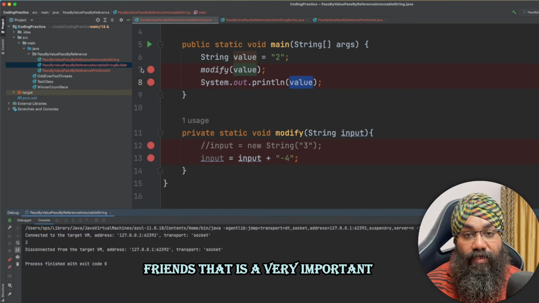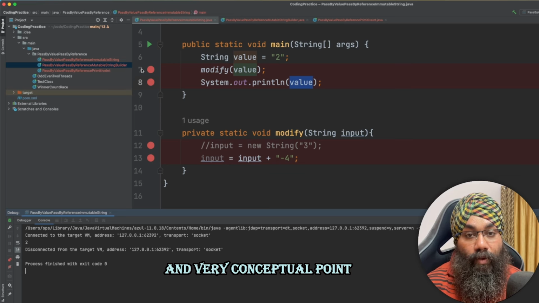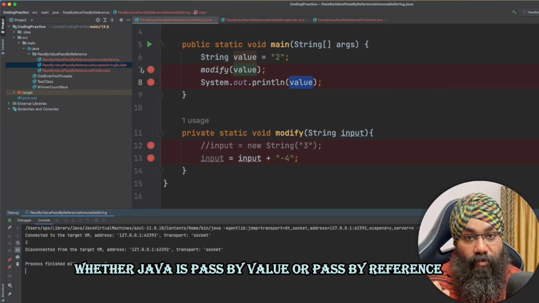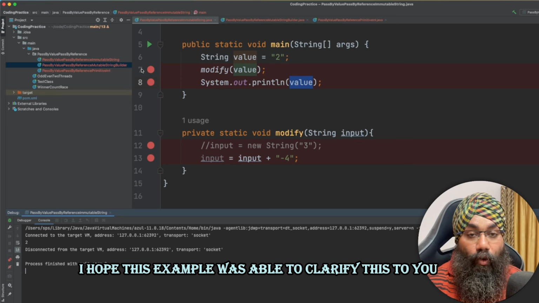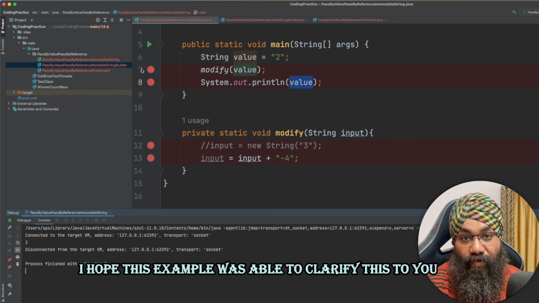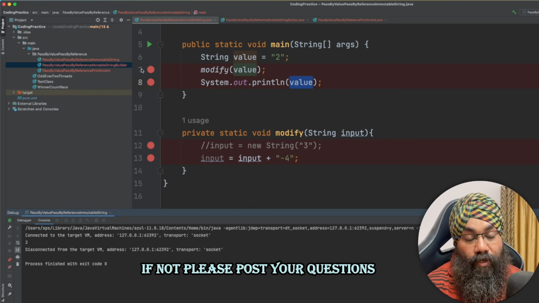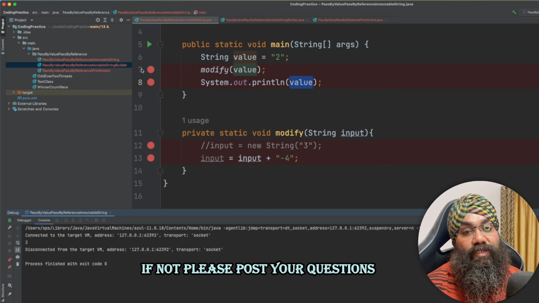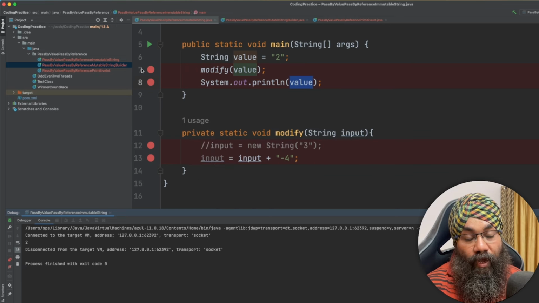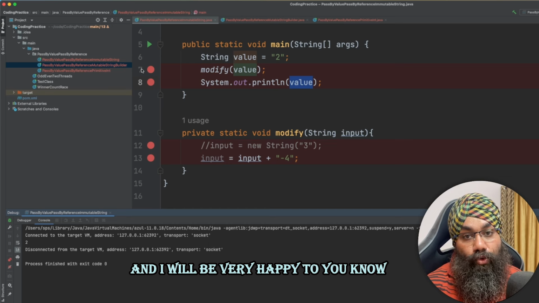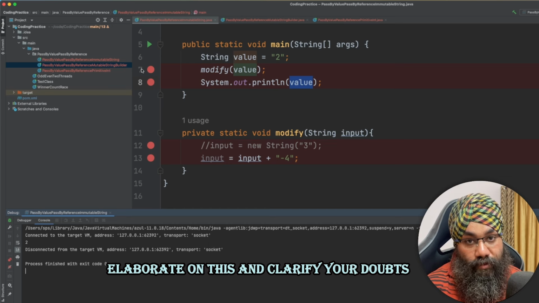So friends, it is a very important and very conceptual point whether Java is passed by value or passed by reference. I hope this example was able to clarify this to you. If not, please post your questions in the comment section, and I will be very happy to elaborate on this and clarify your doubts.